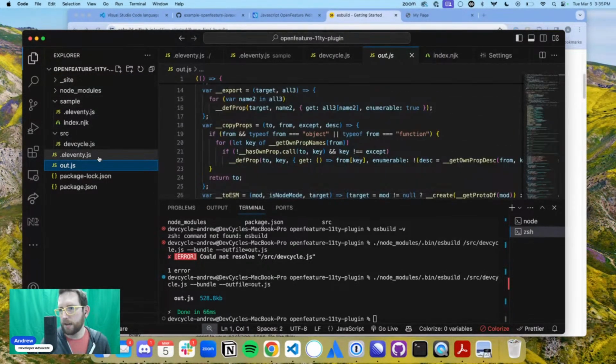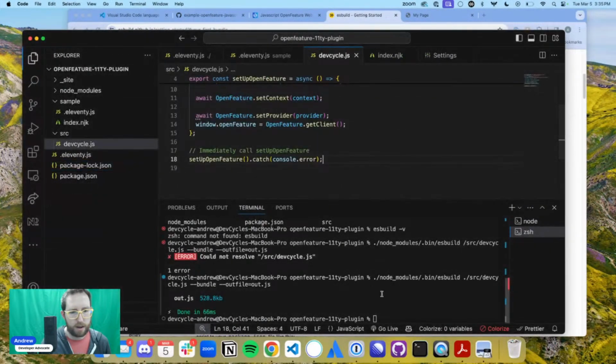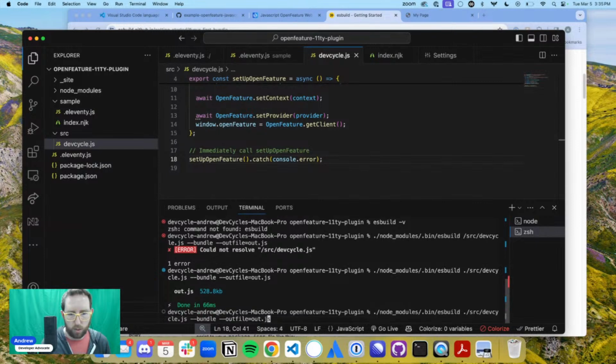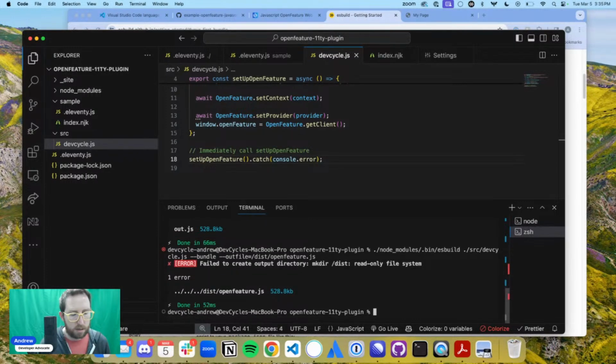So amazing. Let's put this in the dist file for right now. So let's actually have this output to dist and then delete. Okay, move trash. We don't need that right now. So let's set this to go ESBuild to go as an out file, and we'll call this OpenFeature. And we're going to put this in a dist folder. Okay, so now let's see what this does when we run it. Dist OpenFeature source devcycle. Oh, dist. All right, one error. Failed to create output directory, make directory, read only file system.